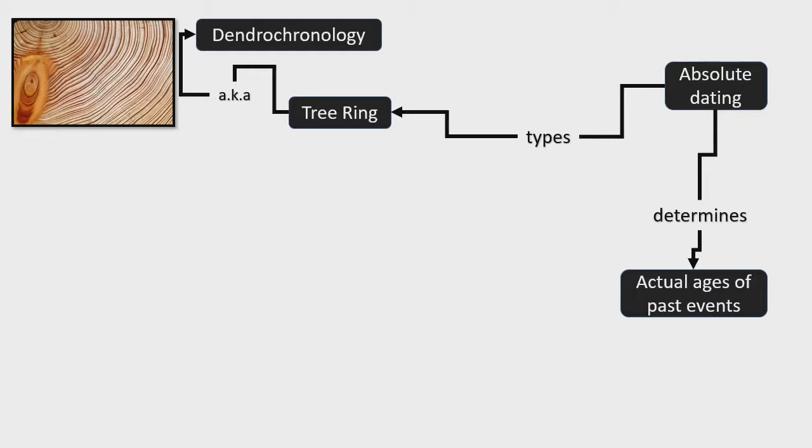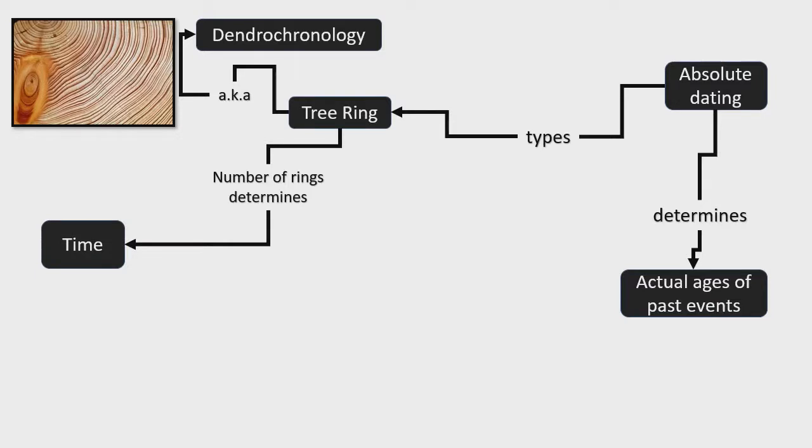This helps the scientists indicate the particular climatic condition in the past. This method will also aid the scientists in telling the age of the wood specimen. So that is called dendrochronology or the tree ring method.